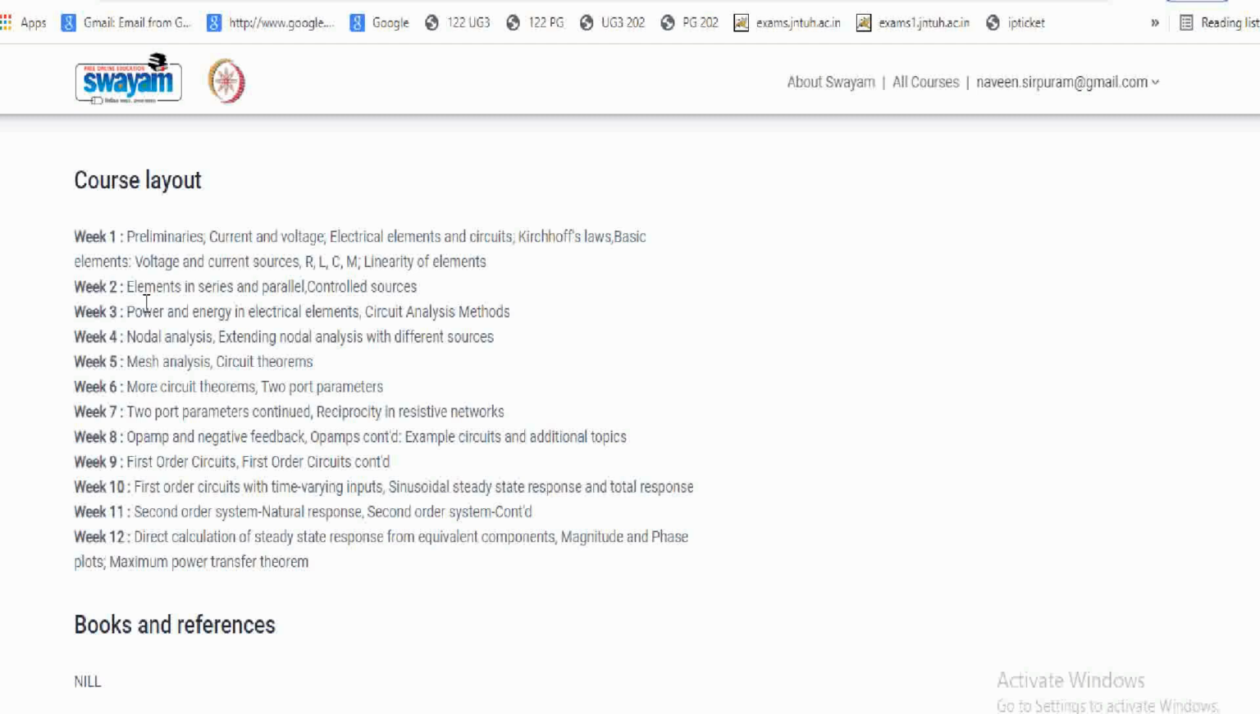The assignment marks are also considered while giving your certificate. In the second week, they are going to include elements in series and parallel and control sources. In the third week, power, energy in electrical elements, circuit analysis methods. In the fourth week, nodal analysis and nodal analysis with different sources, something of mesh analysis. Like that, it ends at week 12 with direct calculation of steady state response of equivalent components, magnitude and phase plot, and maximum power transfer theorem.